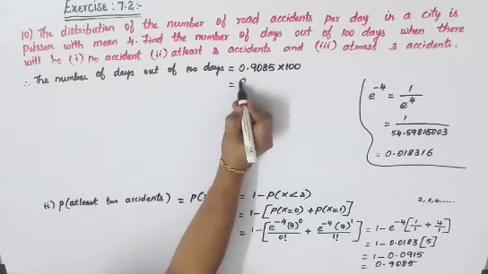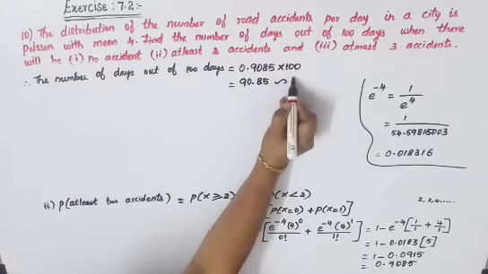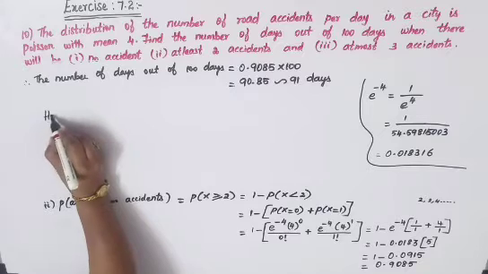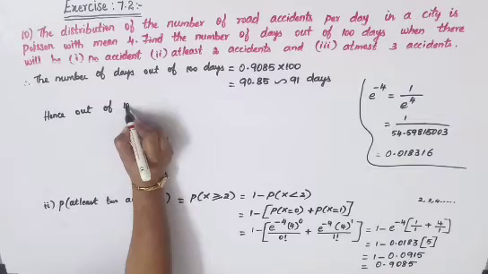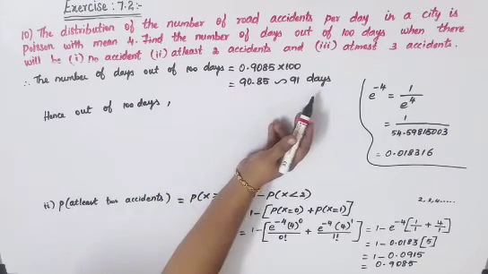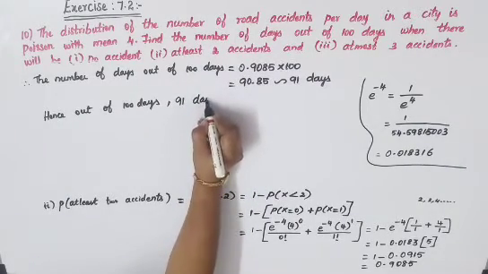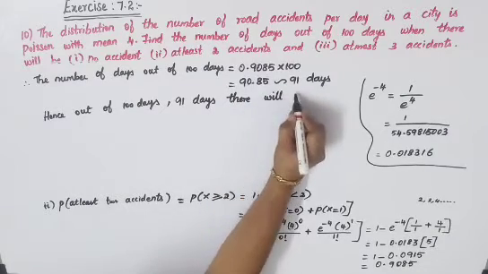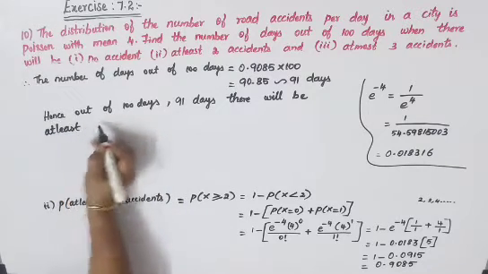So I'll get it as 90.85, otherwise approximately 91 days. Hence, out of 100 days, 91 days there will be at least 2 accidents, okay.